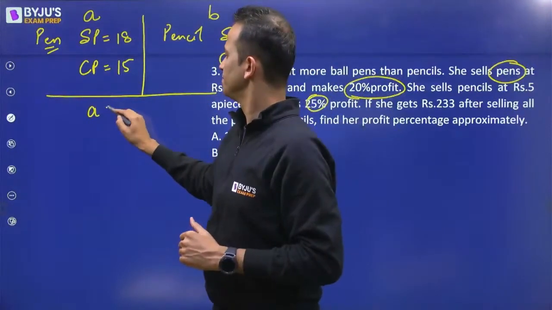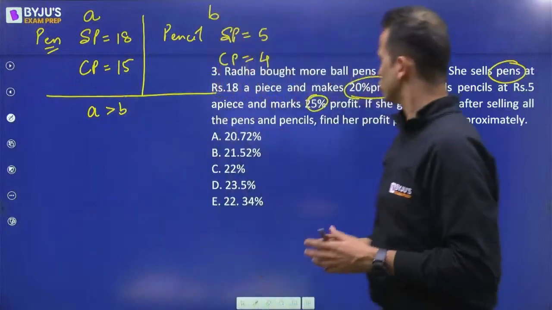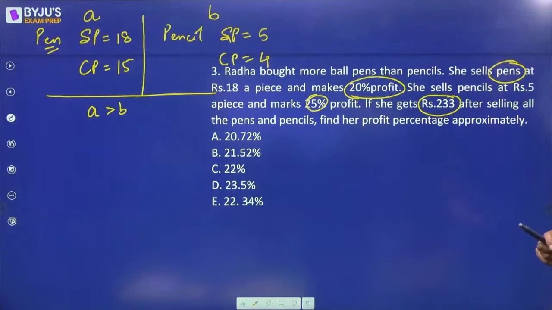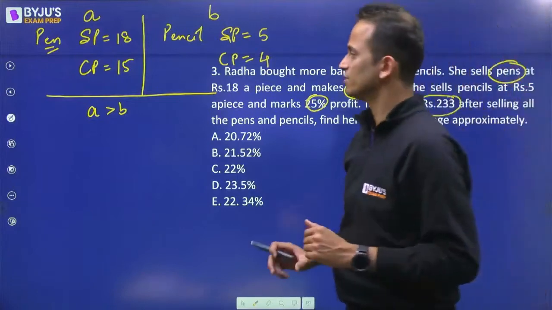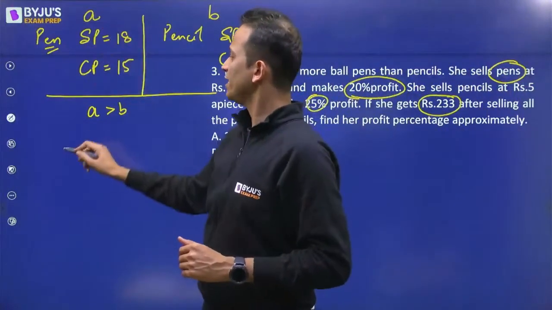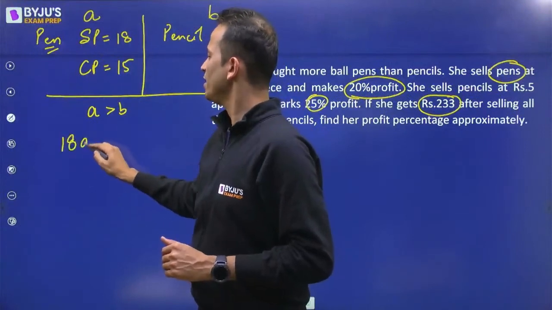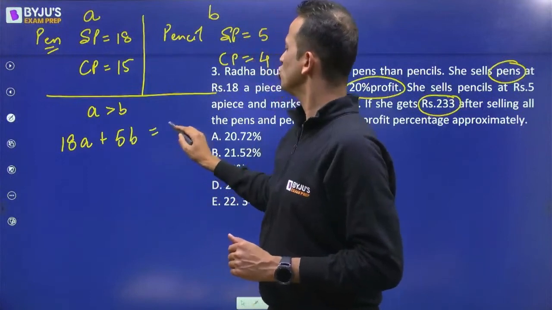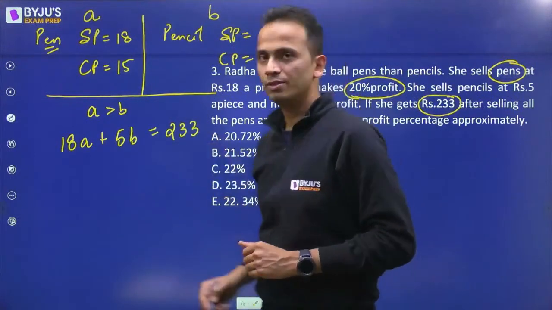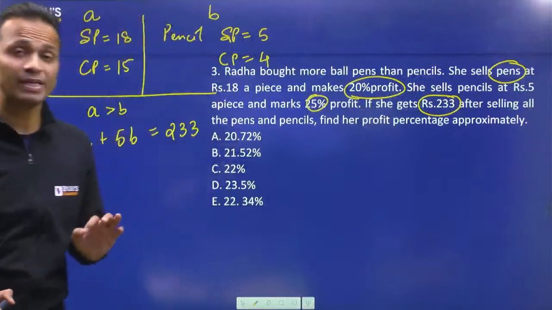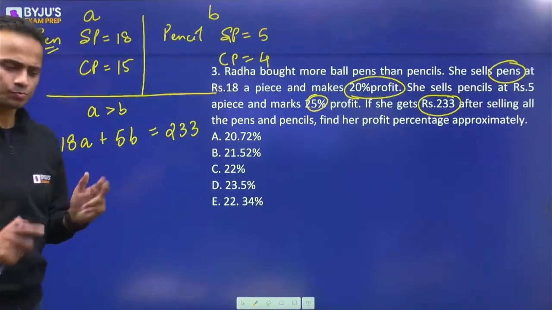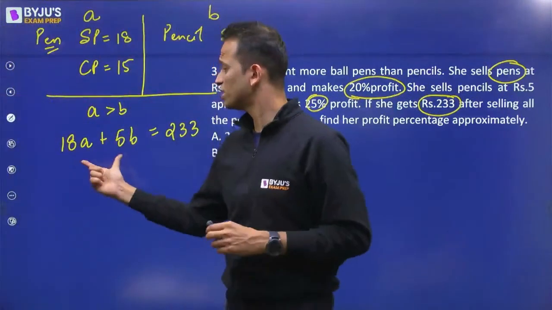यहाँ लिख देते हैं. Also, they are saying that she has got 233 rupees after selling all the pens and pencils. So the selling price of a pen is 18. So 18A plus 5B is equal to 233, where A and B are the number of pens and pencils respectively. All right. Now we have got one equation.